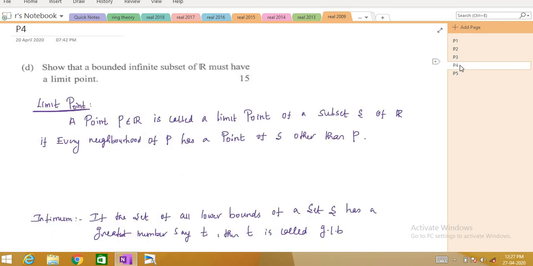So now the 4th problem is a theorem, right? Show that a bounded infinite subset of R must have a limit point. This is one of the very important theorems in analysis.